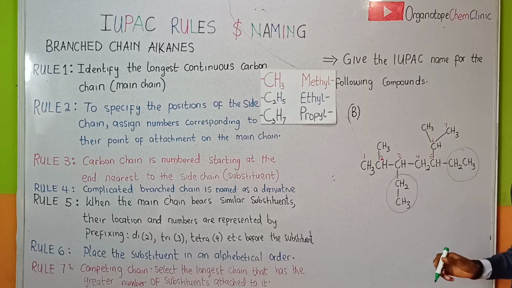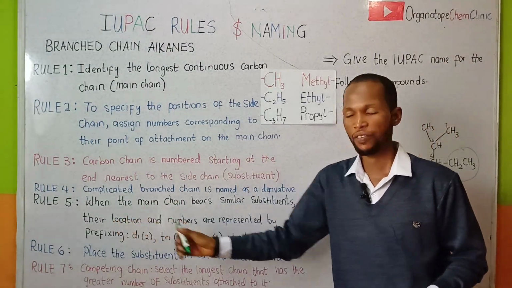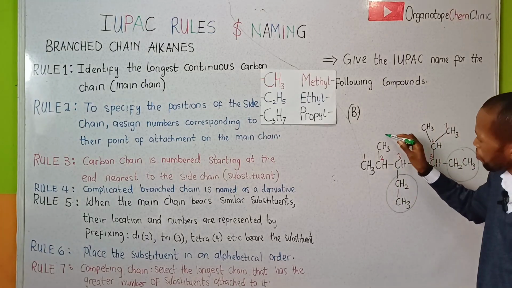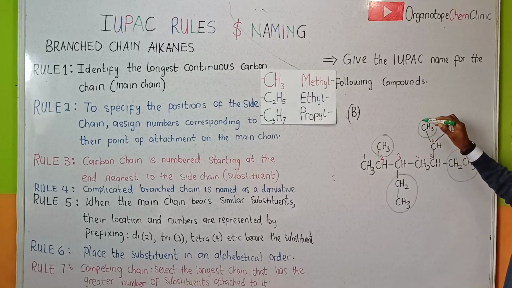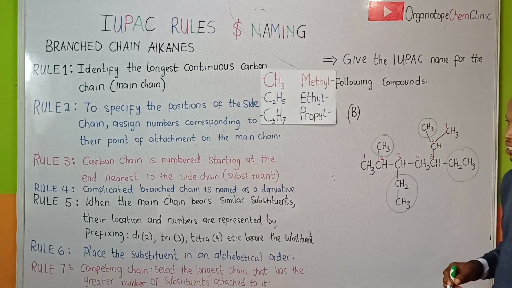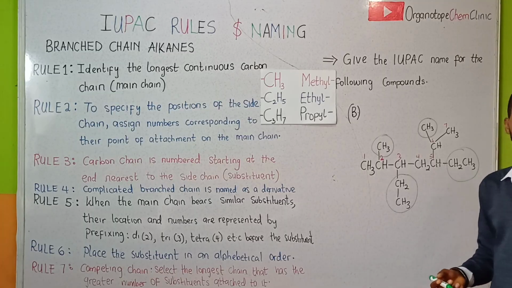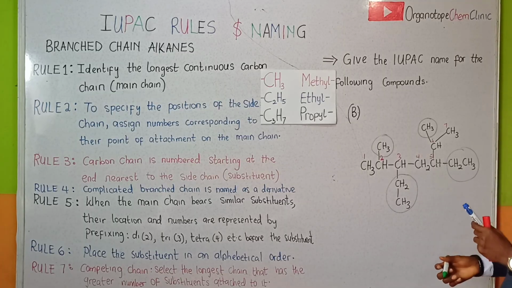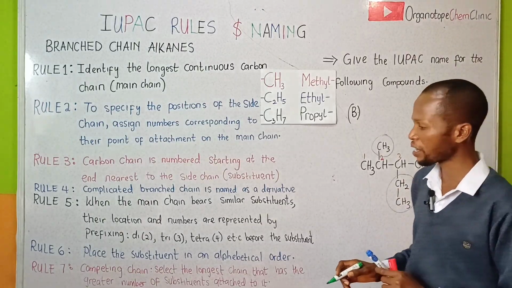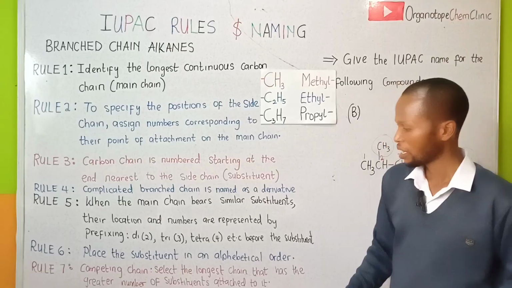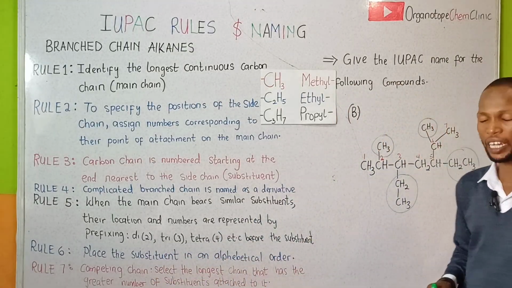So these are similar substituents as stated in rule 5. Then we have a methyl group right here on carbon 2. Also we have another methyl group right here on carbon 6, which is also a similar substituent group. The next thing we need to do is to consider the arrangement of this nomenclature. Another rule that we need to adopt is rule 6. That is, we are expected to place the substituents in alphabetical order.